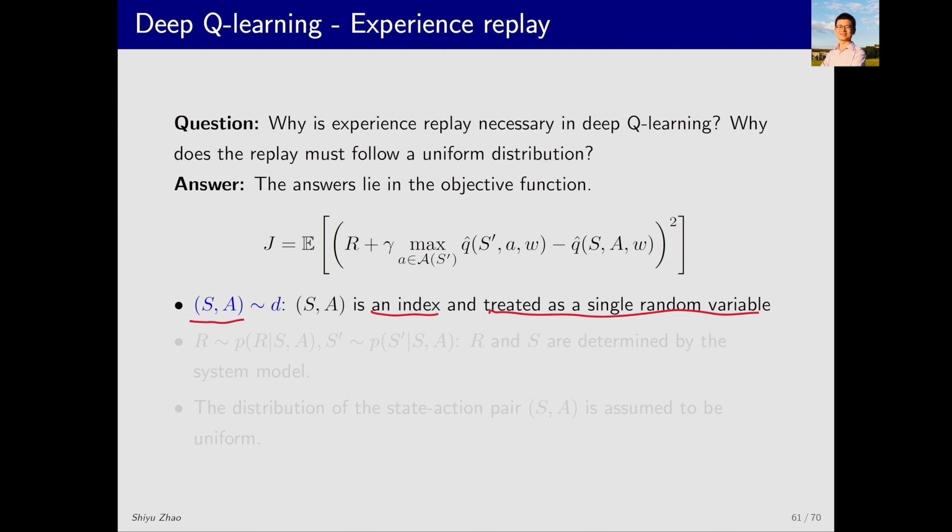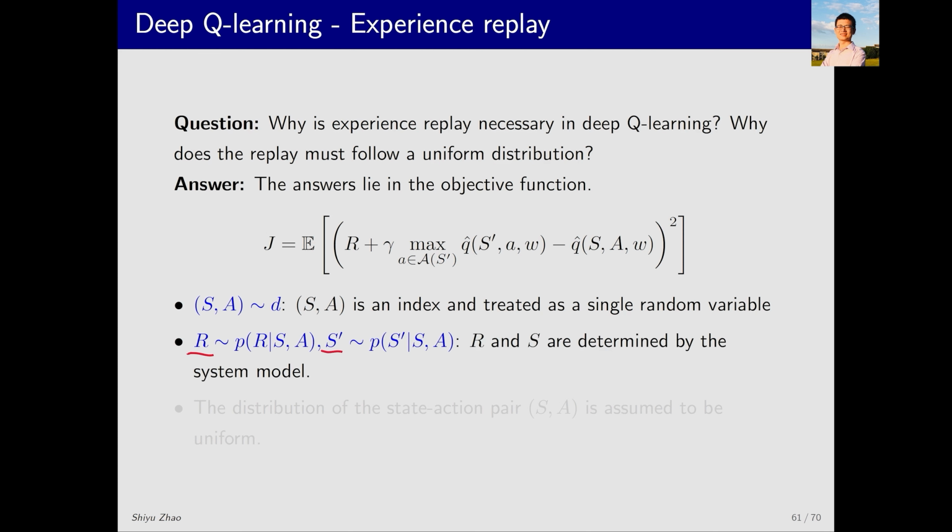What does this mean? For example, if I have n states and each state has 5 actions, then I have a total of 5n actions. How do I index each action? I can use SA as an index which corresponds to a specific state and action, similar to a point on a 2D plane that has x and y coordinates. So, SA forms a random variable that must follow a distribution denoted as D. We'll discuss what this distribution is shortly. Now let's look at the other two random variables, R and S prime. Once S and A are given, R and S prime follow the system's model, which doesn't require much discussion.